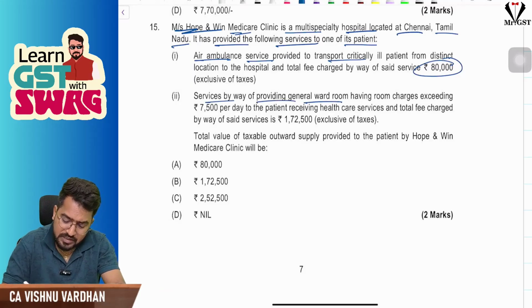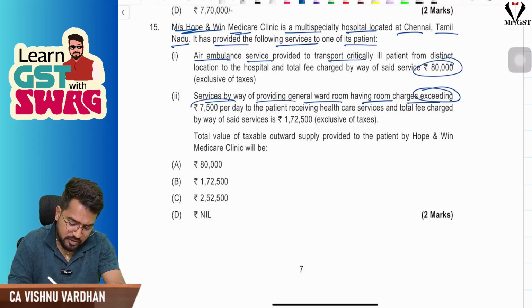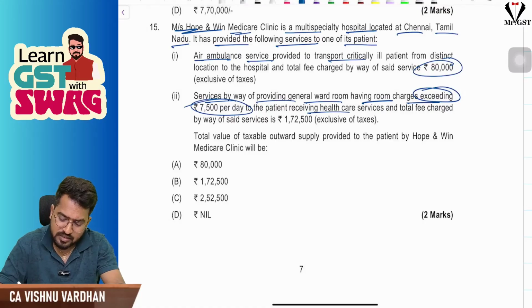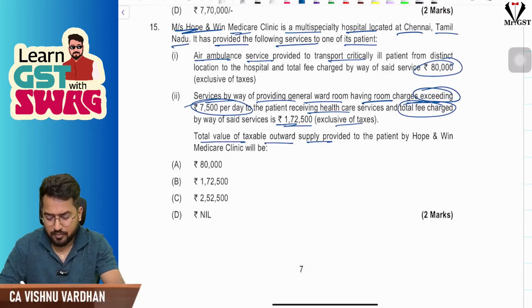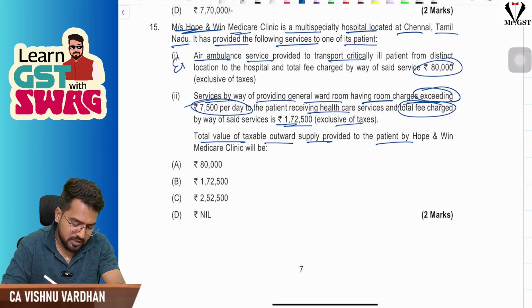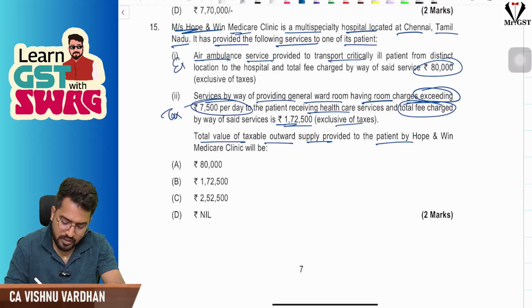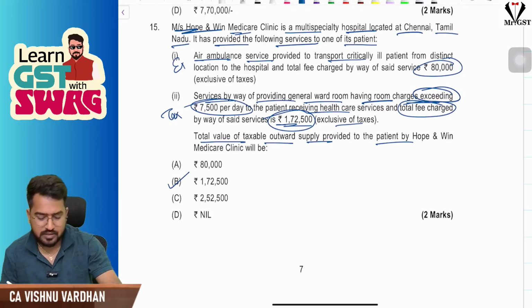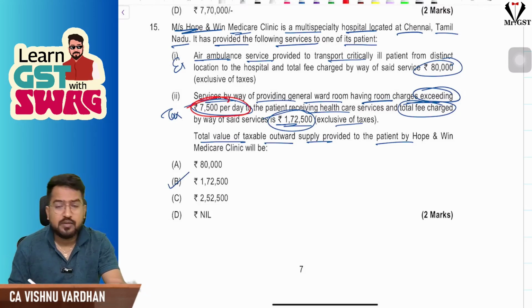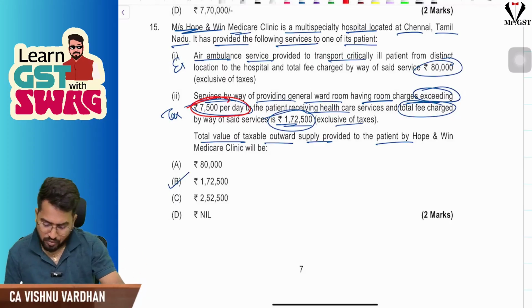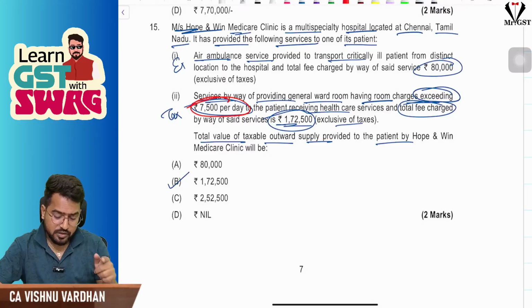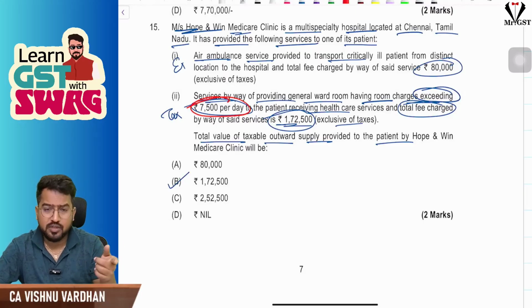Services by way of providing general wardroom having room charges exceeding 7,500 per day to the patient receiving health services, and total fees of the room services is 1,72,000 excluding taxes. Total value of taxable outward supply provided to the patient. As you know, this is exempt and this is taxable. Sir, 1,72,500 will be the answer. See, for room services, if it exceeds 5,000 per day, it is fully taxable. But that is not applicable for ICU, NICU, ICCU, all these things. Hope you remember that. So with this, we are done with the MCQs part.